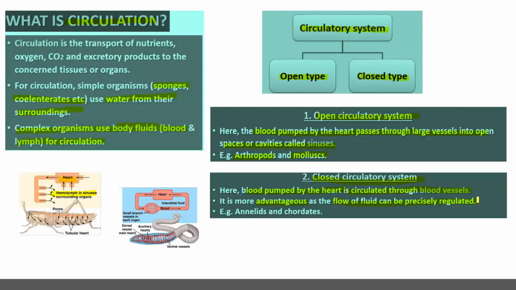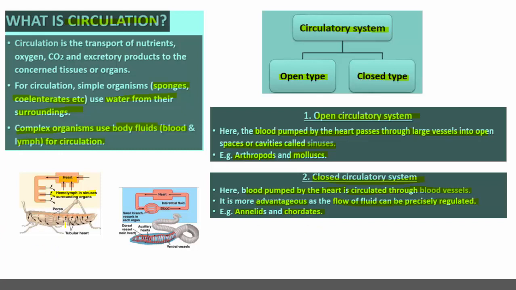This kind of circulatory system is called closed type, which is the character of annelids as well as all the chordates: fishes, amphibians, reptiles, aves and mammals. All these vertebrates have the closed type of circulatory system where blood pumped by the heart is circulated through the blood vessels.